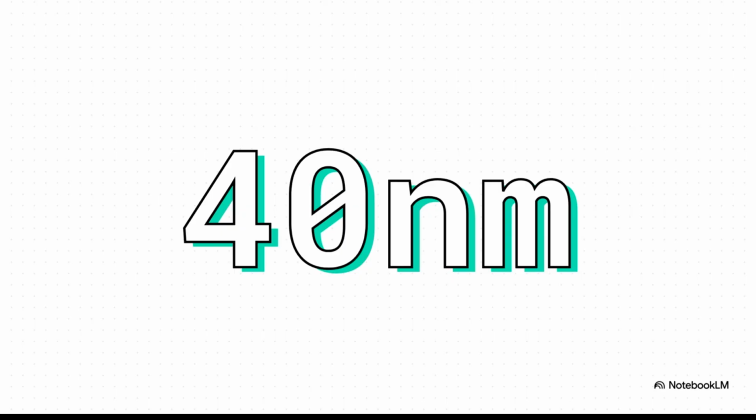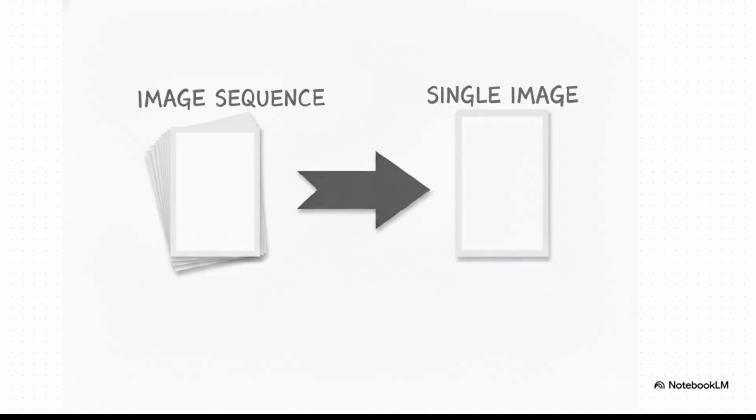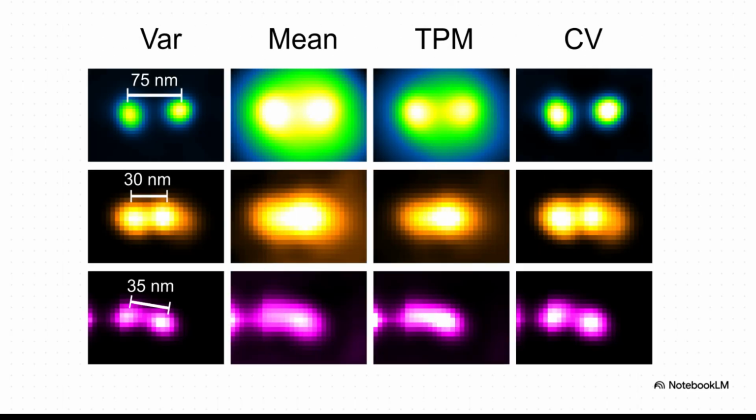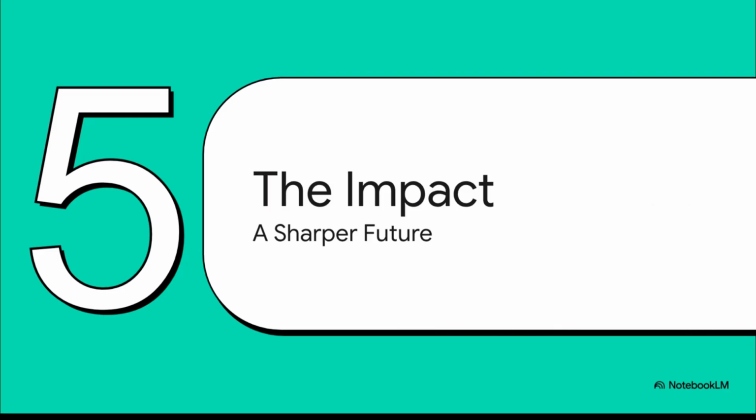While its biggest advantage is working on just one single frame, MSSR can also analyze a whole movie, a series of images over time. And by combining all that information from multiple frames, researchers have been able to push the experimental resolution all the way down to just 40 nanometers. I mean, that is sharp enough to see tiny little structures that were once completely and totally invisible with a light microscope. So, yeah, the pictures are incredible.